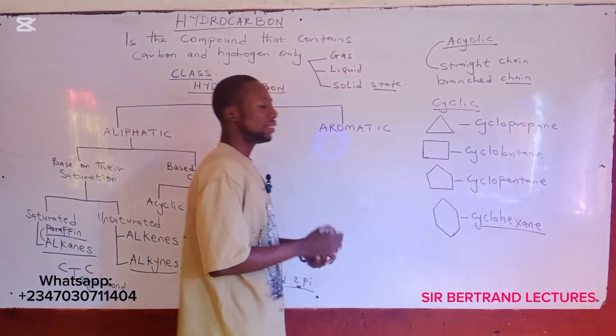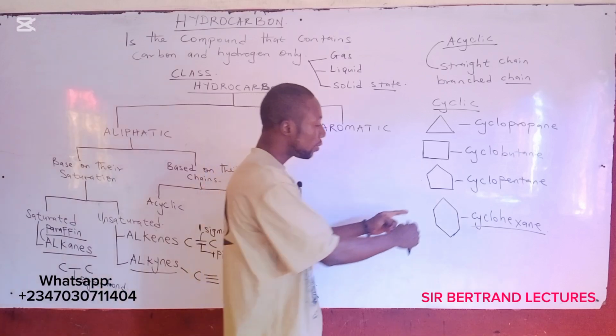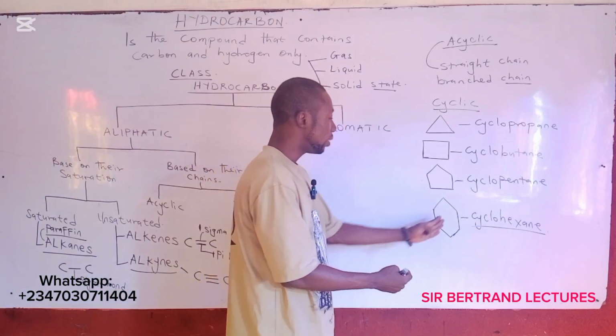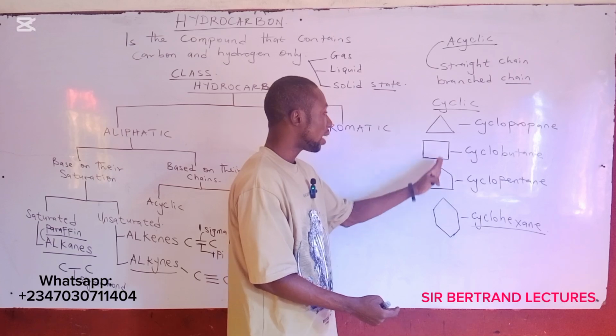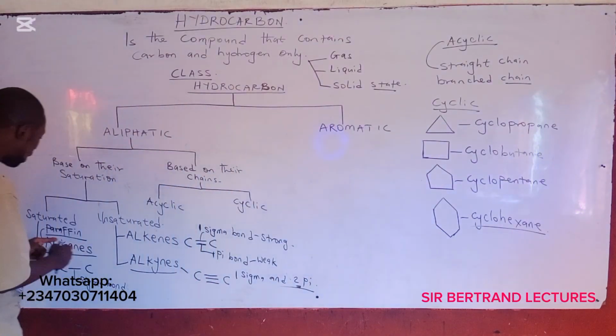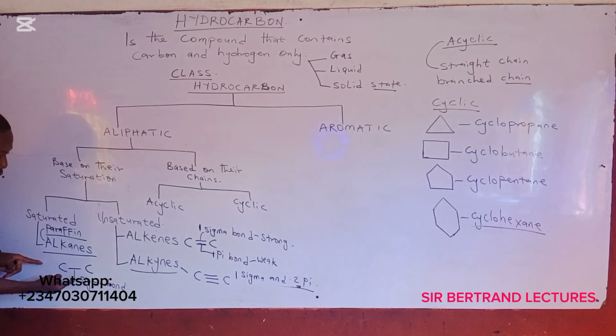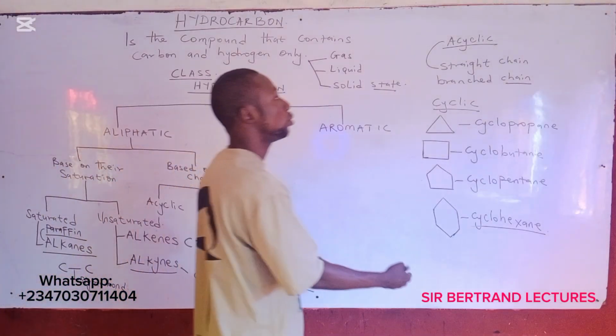And finally, here is cyclohexane. This looks like benzene ring, but there is no double bond. So this is saturated hydrocarbons. Okay, all these ones are saturated because they possess single sigma bond. That is single covalent carbon-carbon bond.